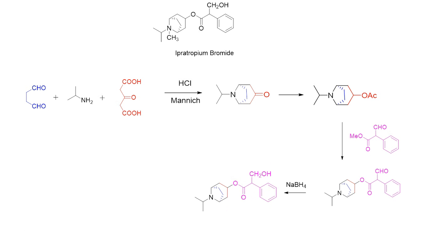Next we need to add another methyl group on this nitrogen, so that the ammonium salt can be prepared. Here we use methyl bromide, thereby forming a quaternary ammonium salt with the bromide ion. This is how ipratropium bromide is synthesized. Here Br minus needs to be there, and on nitrogen you will have a plus charge.